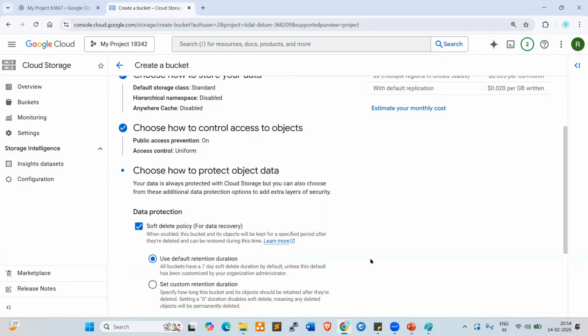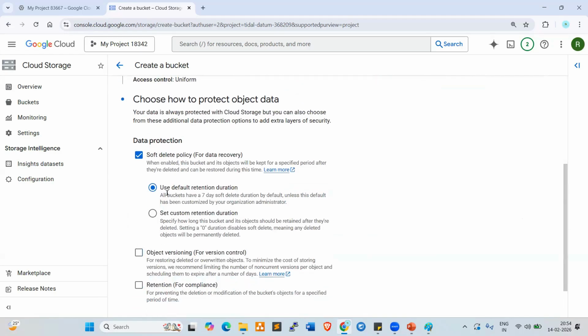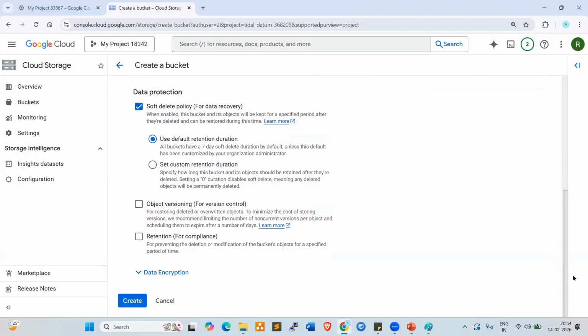Now look at here. Here also we have options, data protection. Use default retention duration, or set custom retention duration, right? So here soft delete policy, object versioning, retention. Different options are available. You can choose the default one only, don't need to change anything here. So click on create.